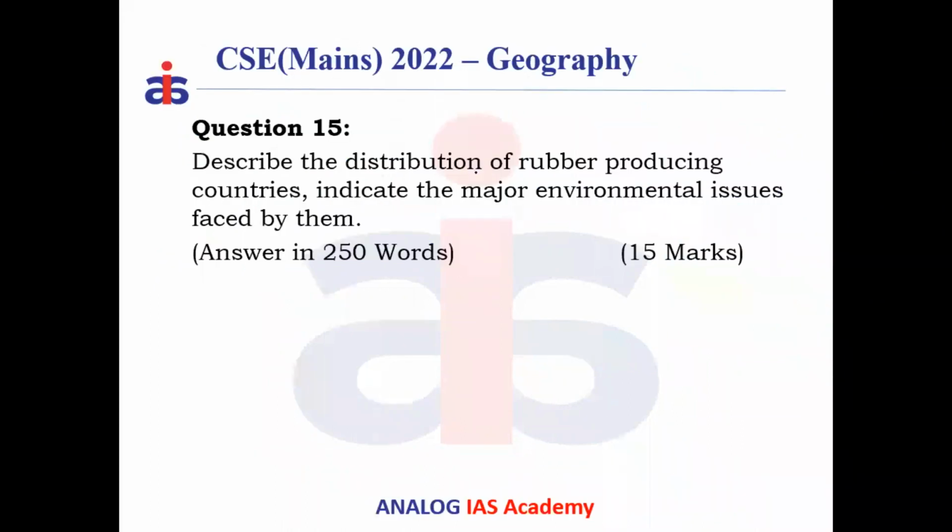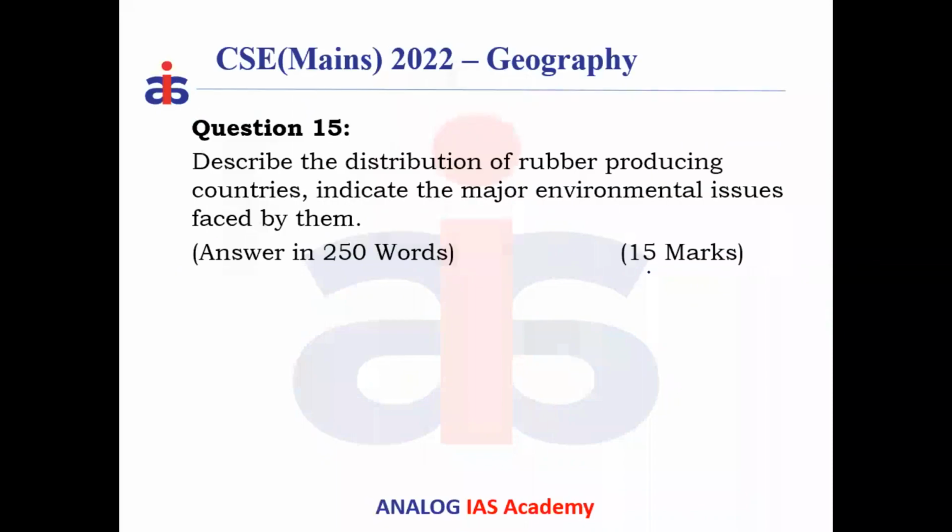Next, describe the distribution of rubber producing countries and indicate the major environmental issues faced by this industry. So you have two parts. First, describe the distribution of rubber producing countries, and the second aspect is the environmental issues faced by the rubber producers. First, an introduction of this.